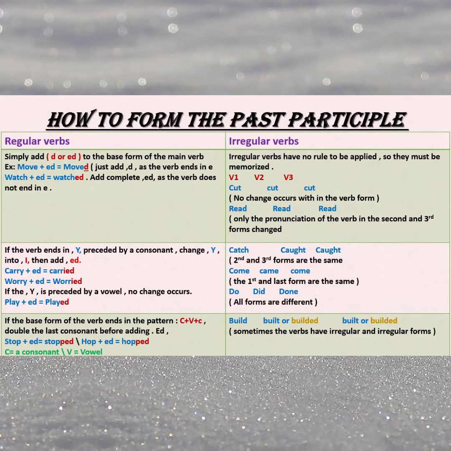Another writing rule: if the base form of the verb ends in the pattern consonant, vowel, consonant, and I have told you before, C, V, C, C for a consonant and V for a vowel, and if the verb as a whole is one syllable, and I said before also that a syllable means one vowel only, or one vowel with one consonant, or one vowel with more than one consonant.